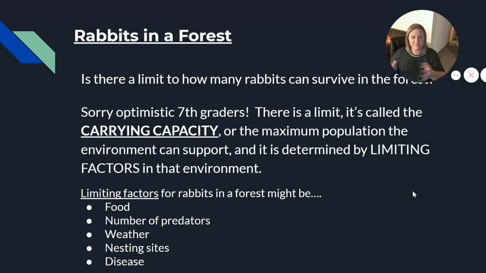It's easier for them to spread diseases to one another as populations grow. So there is a limit to how many rabbits can survive in a particular area, in a particular forest. And as you reach the carrying capacity, you start to run out of food and water and habitat. And that's what we call our carrying capacity, which is determined by the resources, by the limiting factors in that particular environment.